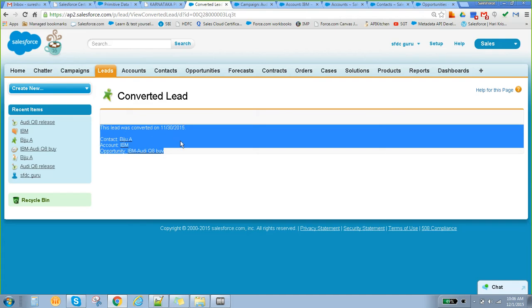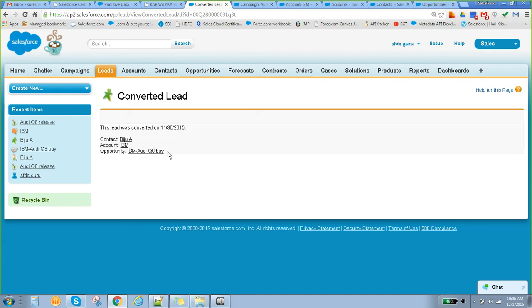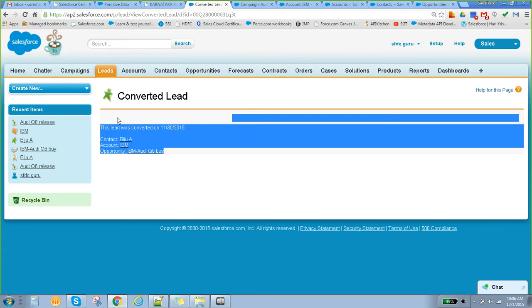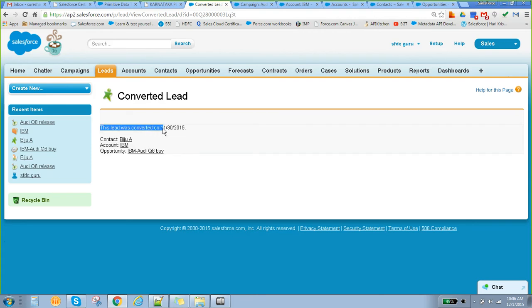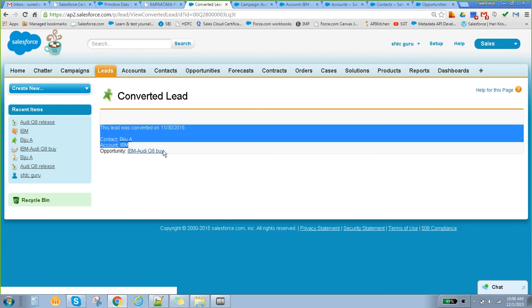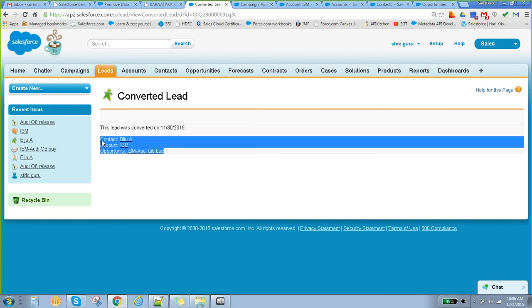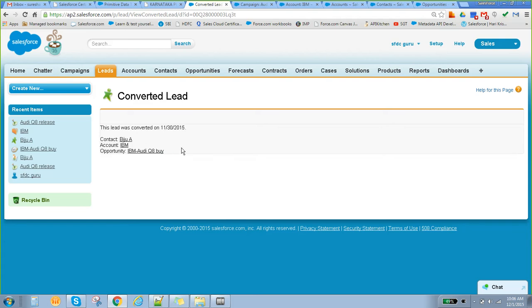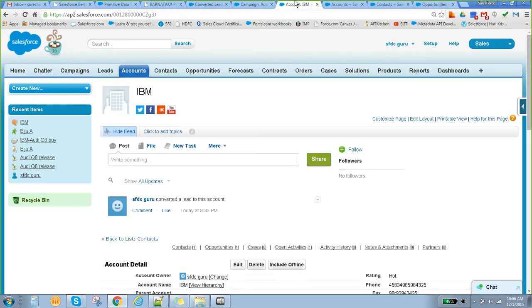I think this is a new feature they have added recently. Previously it used to show that this lead was converted. Now they are showing this hyperlink to refer to it, which will become easy. Later on, how would they track this? Since the account and contact are there, from the campaign you will get it. So whenever you are calling at some other time, they will ask for your account name.